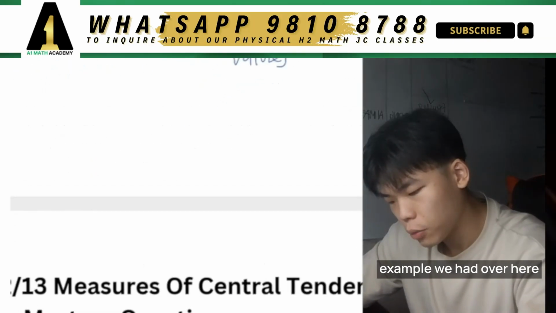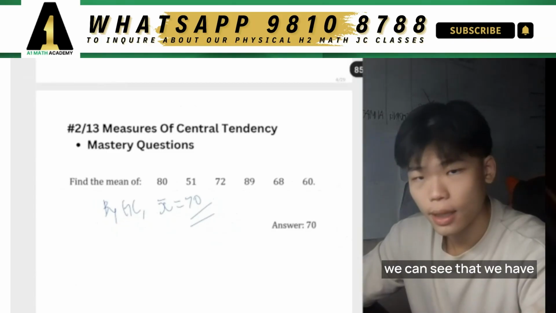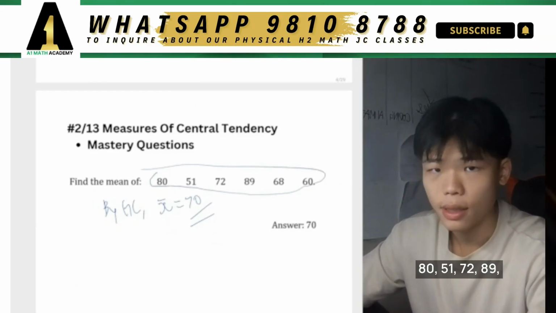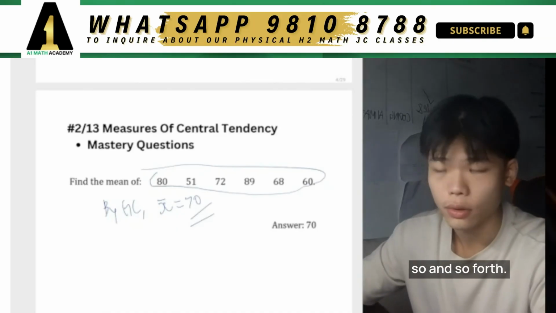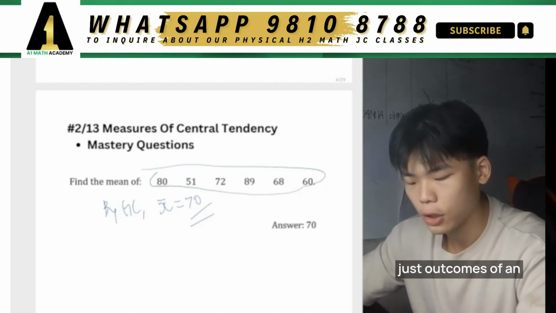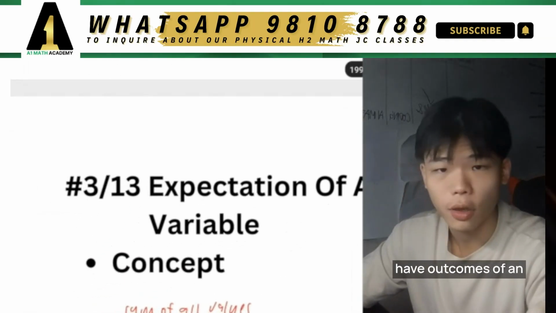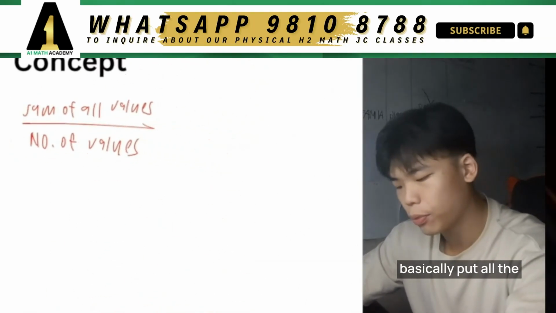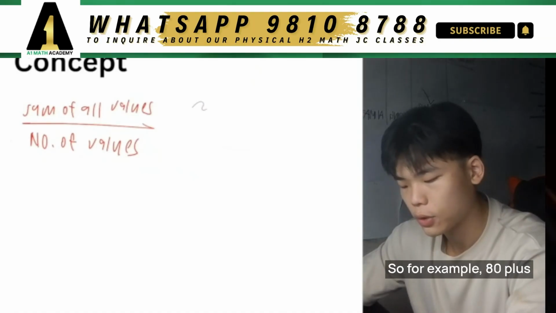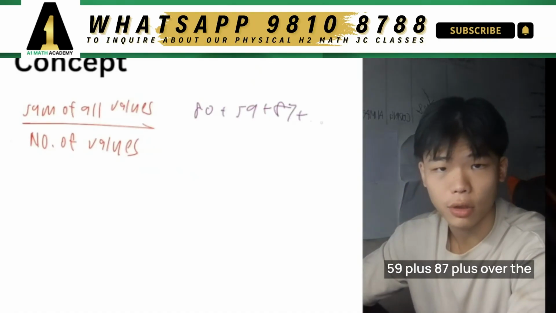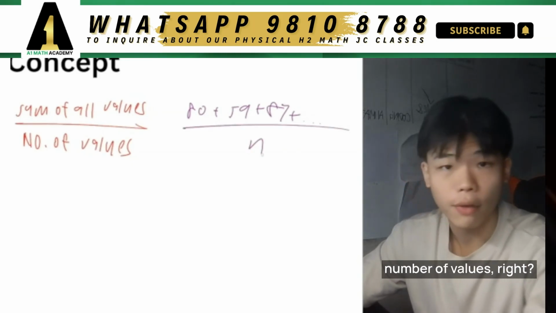We can see that we have very specific data points, right? 80, 51, 72, 89, so on and so forth. So I want you to imagine that all of these are just outcomes of an experiment, right? And because we have outcomes of an experiment, we can put all the values of the outcomes together. So for example, 80 plus 59 plus 87 plus ... over the number of values, right?